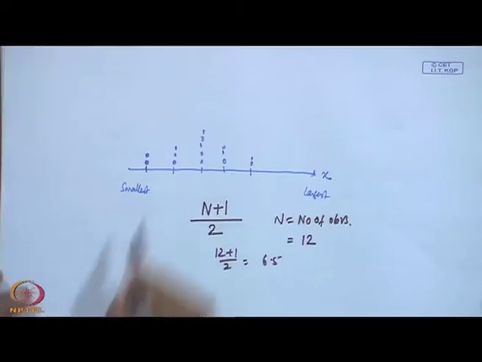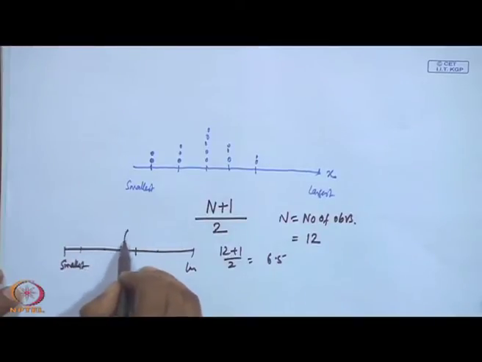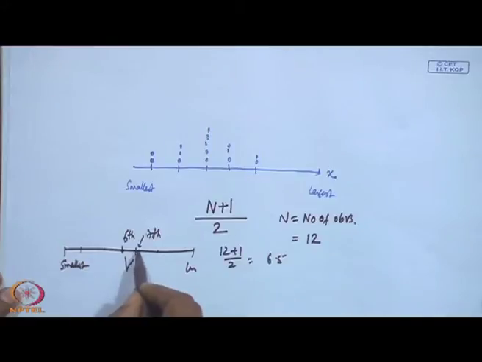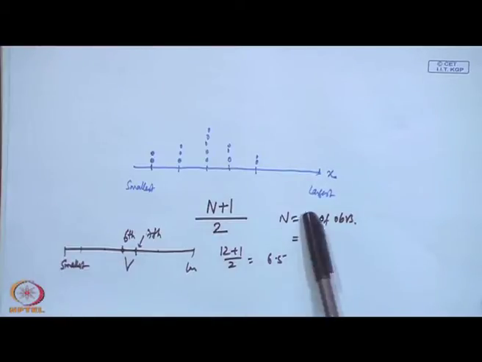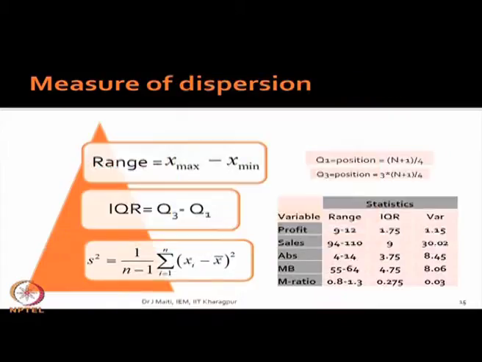So, 6.5 means when you arrange your data from smallest to the largest, you find out the 6th and 7th position. Suppose this is your 6th position, this is your 7th position, you take the average of these two values, 6th position value and 7th position value. Okay. And what is the mode? Mode is the value of x for which there are maximum occurrences, and this is the calculation for that data, and using Excel sheet you can very easily calculate this.